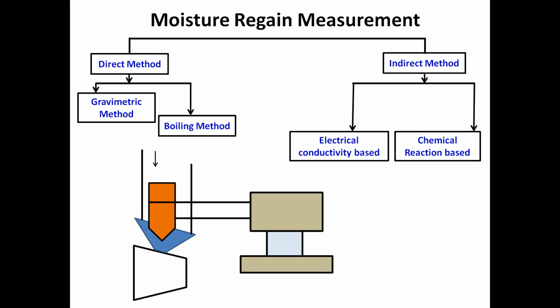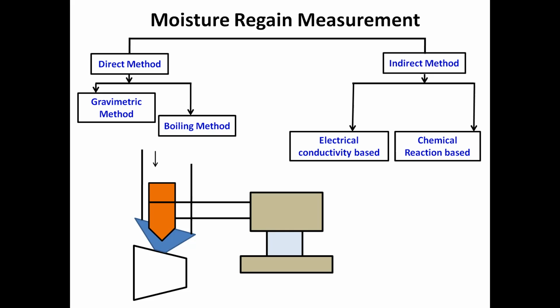Now, I'm discussing here the electrical conductivity based indirect method of moisture regain. So suppose you have cotton or polyester or nylon, whatever fiber is there. If it is oven dry, if you measure the electrical conductivity or electrical resistance of that material, on the basis of that you can standardize.